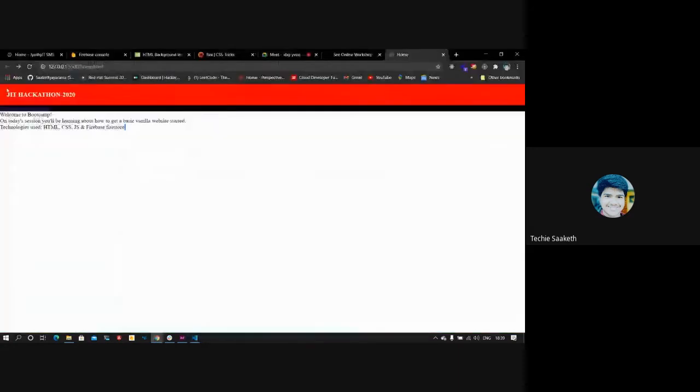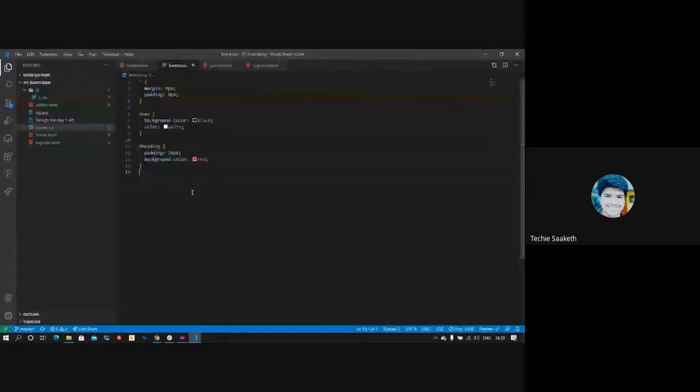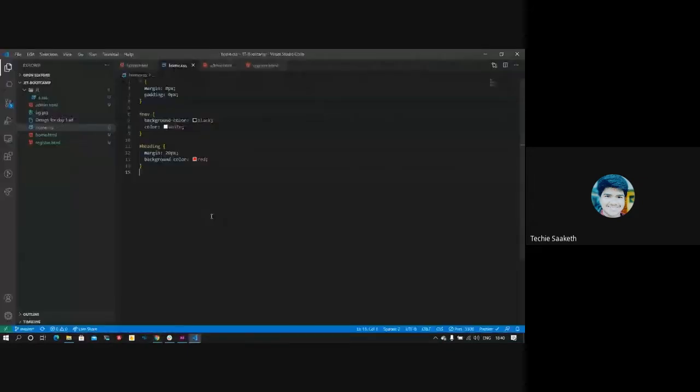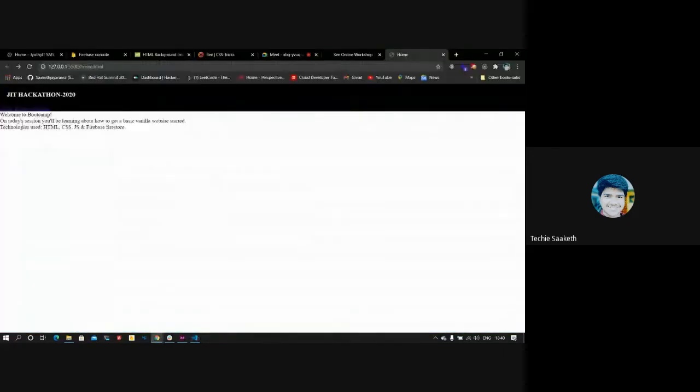You can observe that it takes all the space of this nav, and when I give margin to it, the navigation bar comes with it. So I'll change this to padding. Now we can see that there is a space between the JIT hackathon heading on the left and top also.